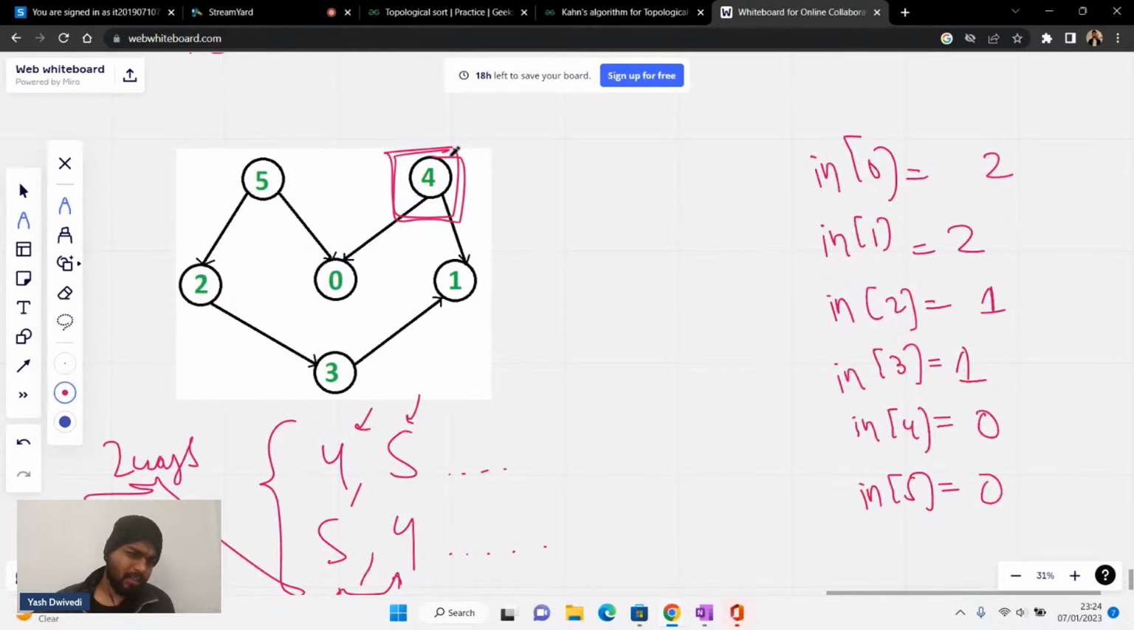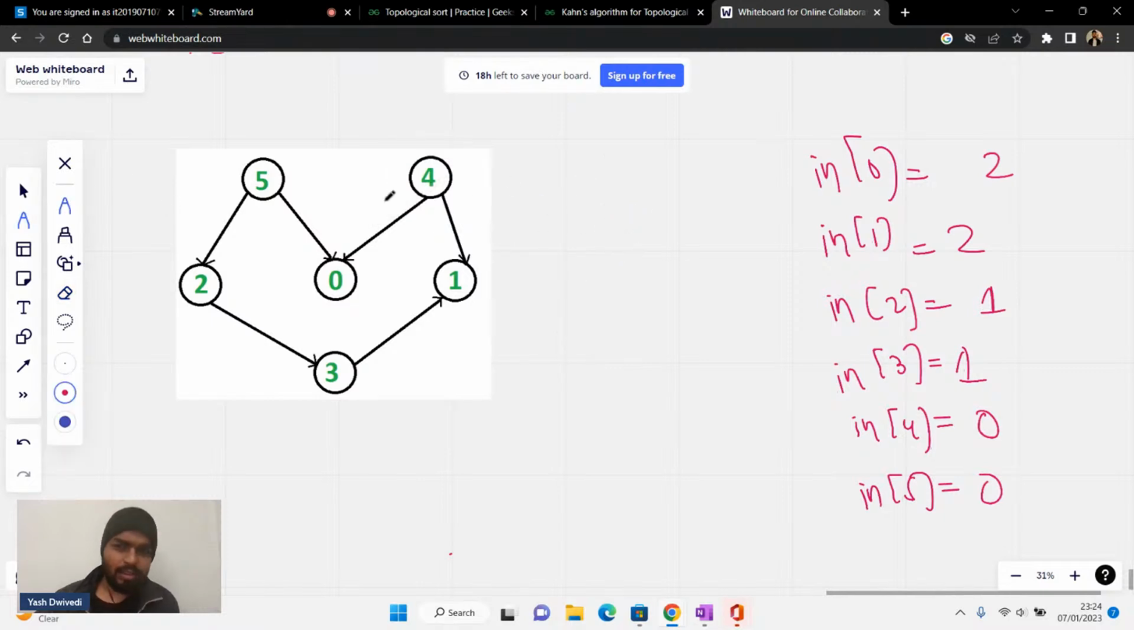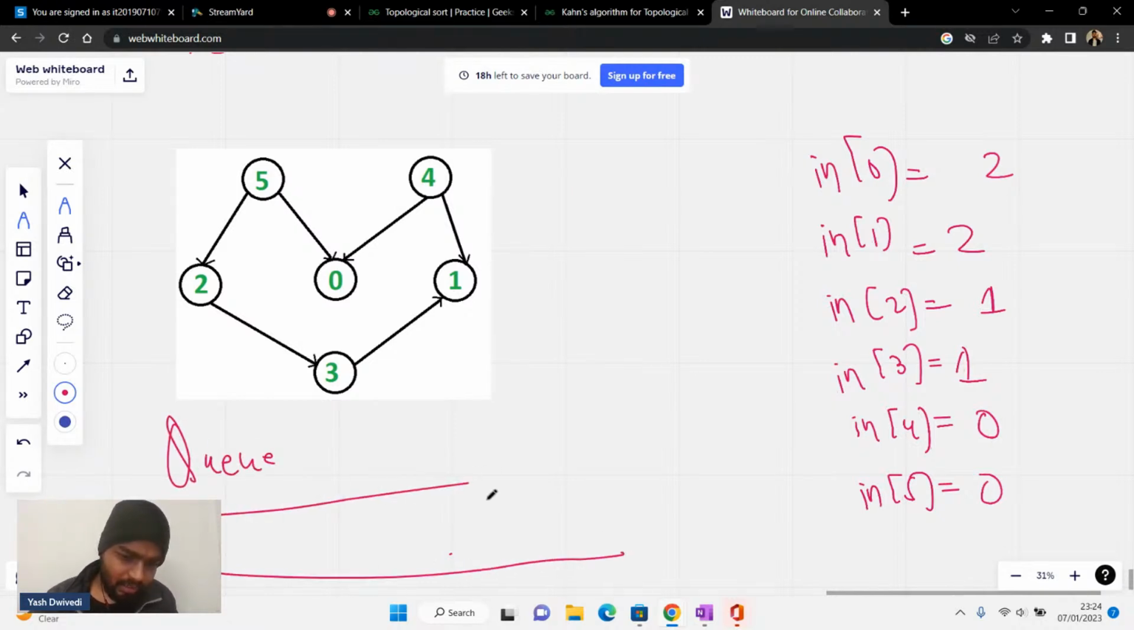You can do 4 first, then 5, or you can do 5 then 4. Both of them are valid for me, but I will try to do it in the normal way. So what I'll do is I'll have a queue for myself, and this queue looks like this for me.